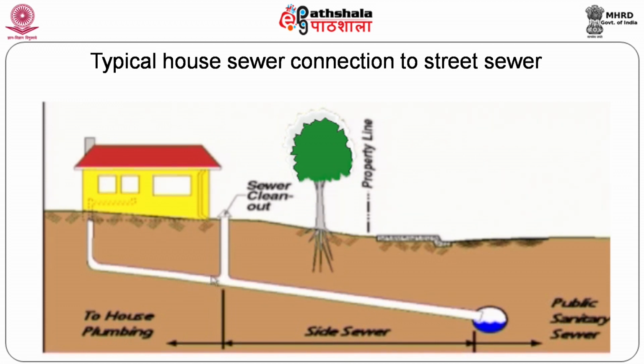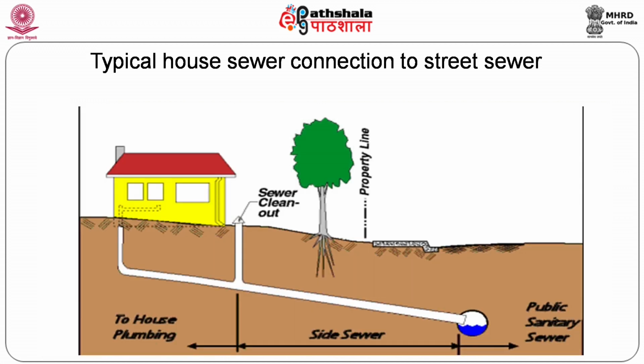For the sewerage system of a high-rise building, the interceptor trap is to be provided here in order to prevent the entry of foul gas into the system. So, we have seen the sanitary plumbing system for residential buildings, where the trap is an important feature which contains the water seal.